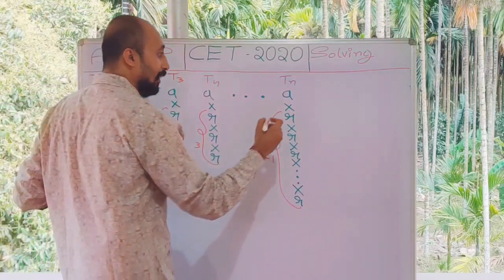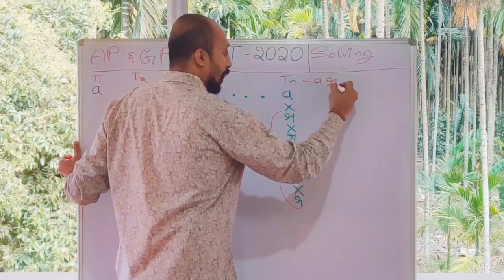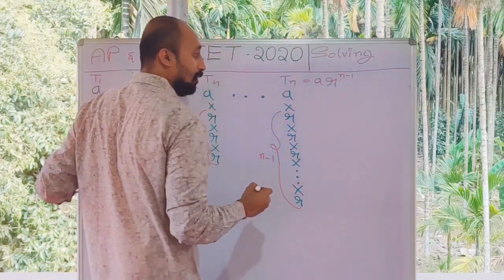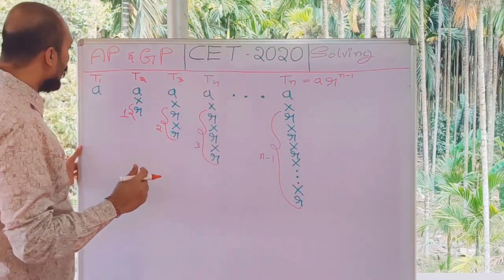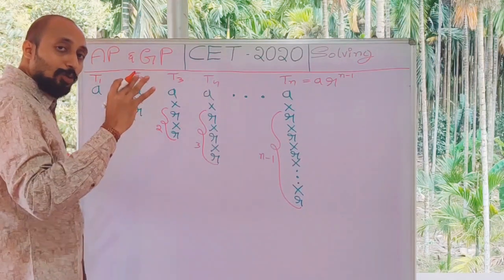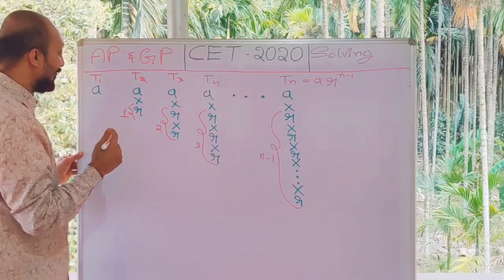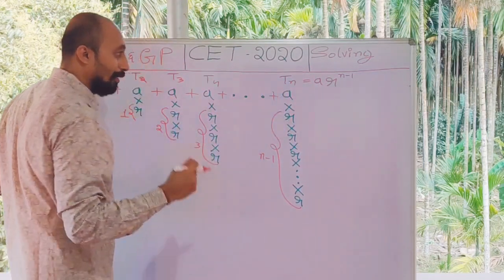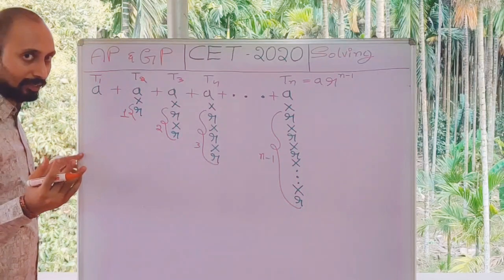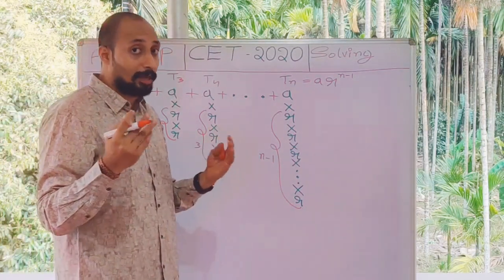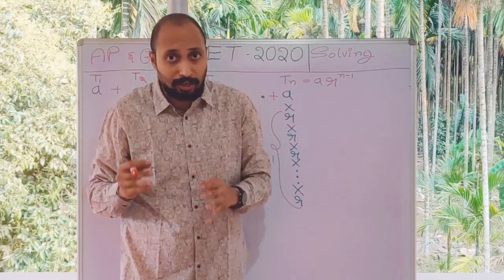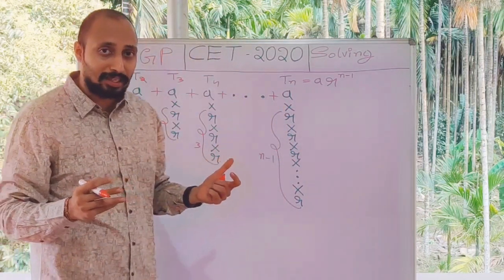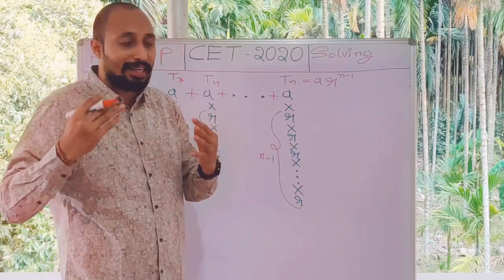So what is Tn? It is A R, and how many times are you multiplying? n-1. So we give the power n-1. Now, when we are trying to make this as a series, we will be adding these terms. So when we add, there are 2 categories here, where D had the capacity to be both positive and negative, but the formula was same for both. Here R has capacity of being less than 1 and greater than 1.